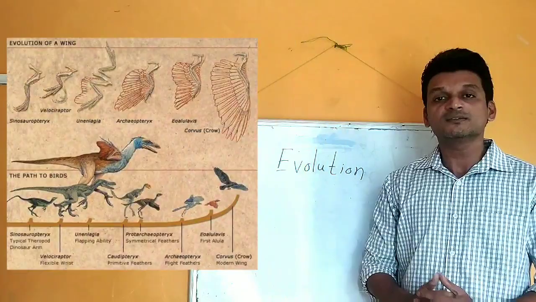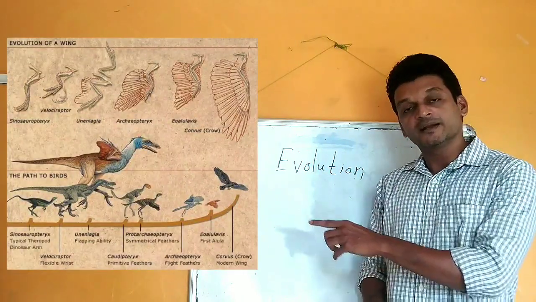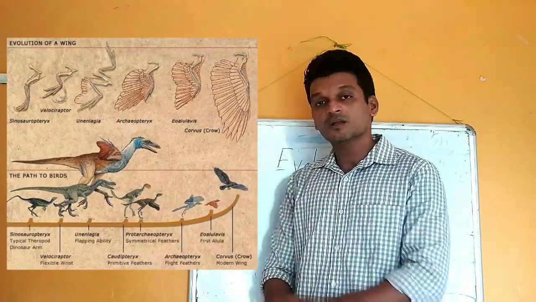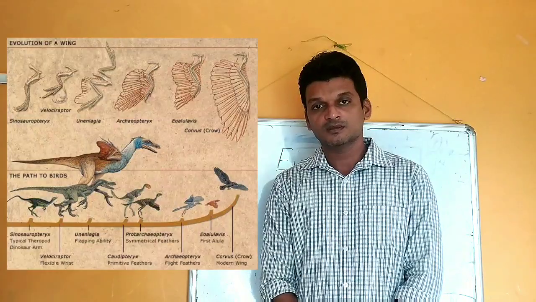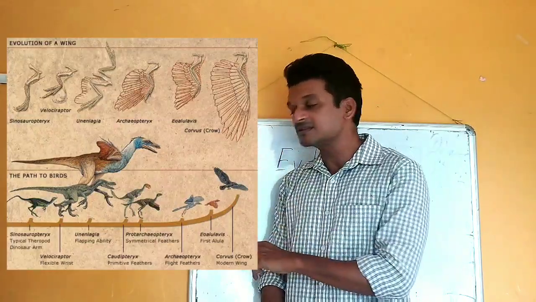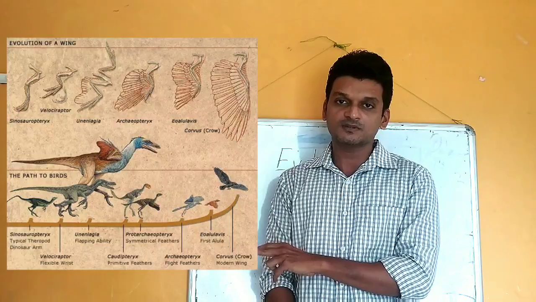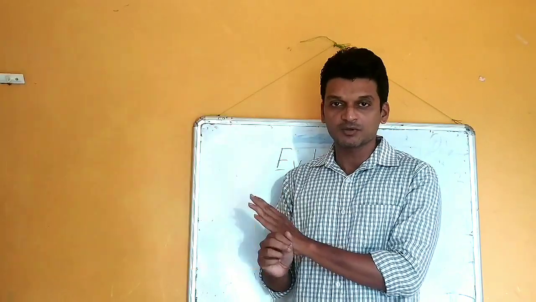In this second image you can see birds, and these birds are developed from dinosaurs. So these are all developmental stages of birds. हा आहे पक्ष्यांचा क्रमिक विकास.